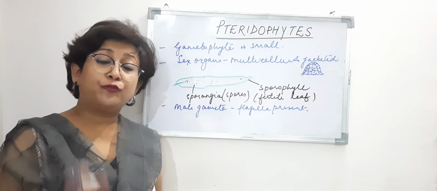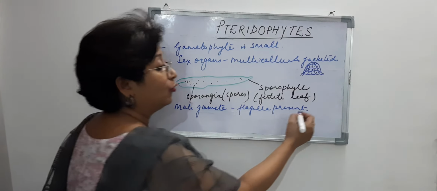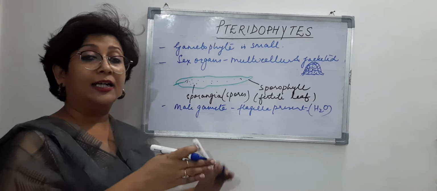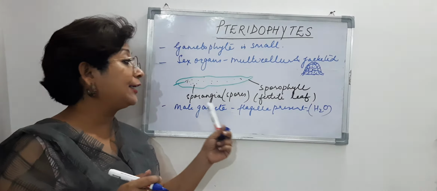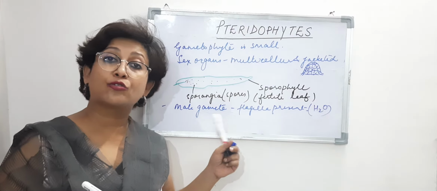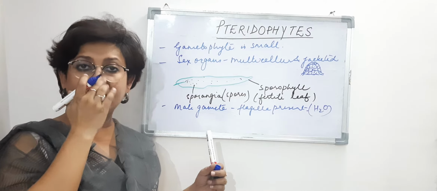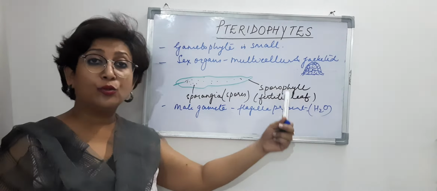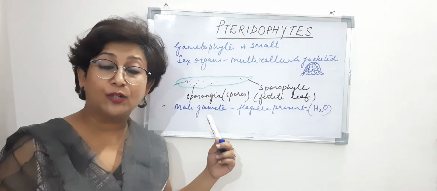But for their movement, they also require water. The male gametes, which are known as antherozoids in pteridophytes also, require water to swim and reach the mouth of the archegonium.